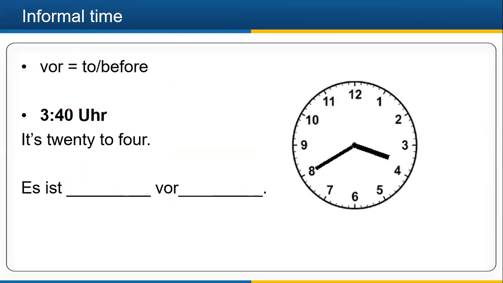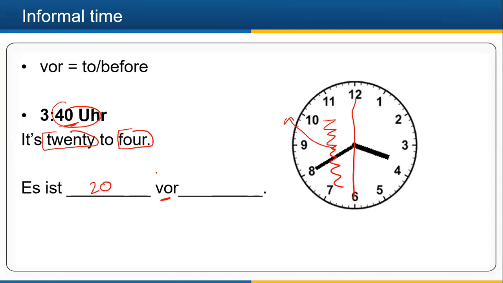For example, here 3:40. Now here, if you observe, the minute needle now is in this area, that means बजने में, so 4 बजने में 20 मिनट, it is 20 minutes to 4, right? So minutes will come first, 20 minutes. Now I am not using nach, I am using vor. 4 बजने में 20, but I am not using 3 here.